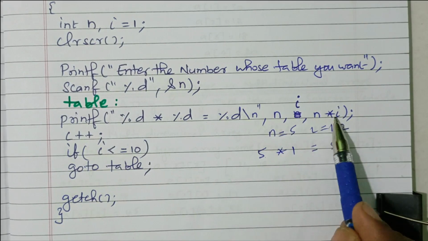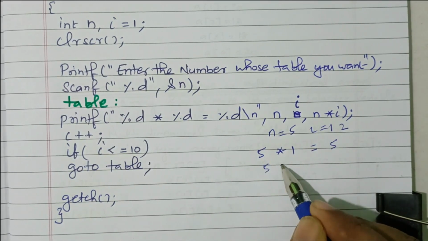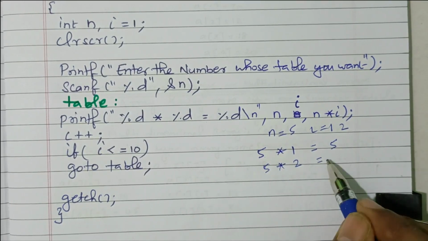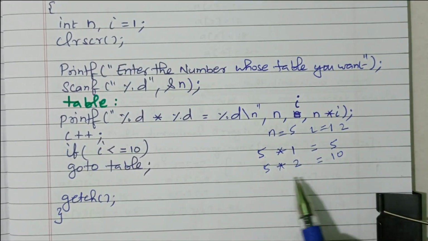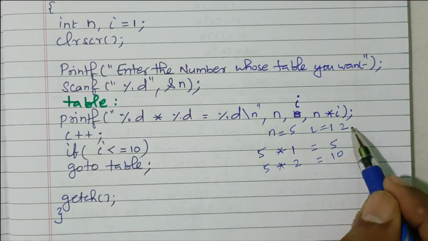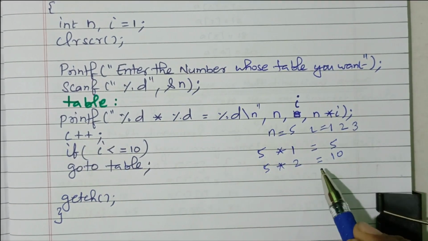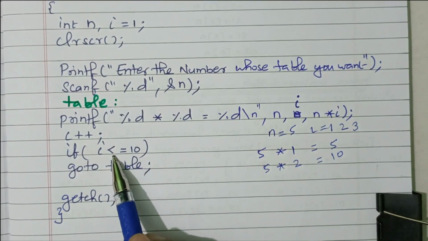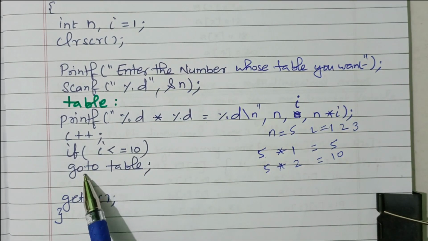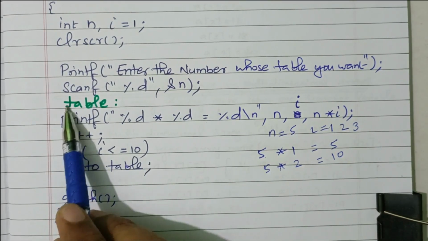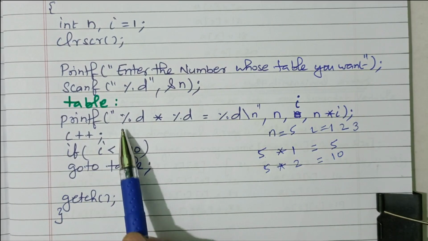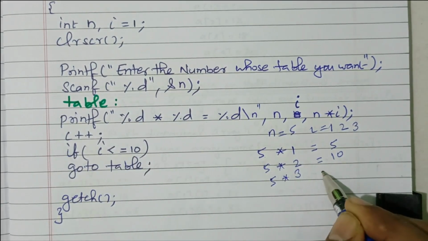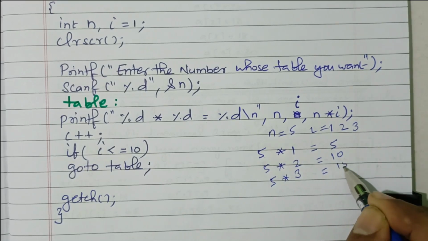n into I. n is 5. I is nothing but now 2. So n into I, 5 into 2, 10, right? Again it is incremented. Now I is incremented to 3. Again it will check the condition, if I less than or equal to 10. Yes, I is less than 10 only. Repeat, go to the label table. So the same process, these two statements are executed again. So n is 5 only. I now becomes 3. So n into I, 5 into 3, 15.